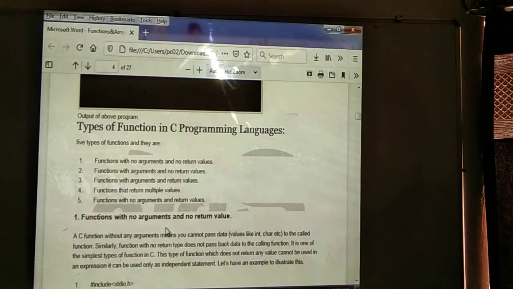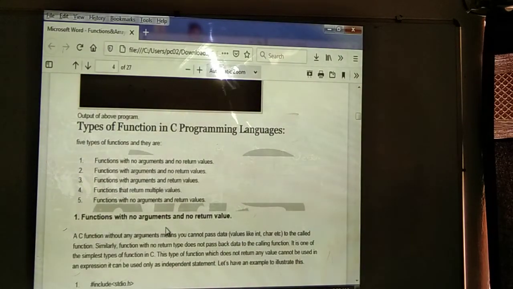A C function without any arguments means we cannot pass data to the called function. We are not going to specify any arguments like int, char, etc. Similarly, a function with no return type does not pass data back to the calling function. It is one of the simplest types of C function.